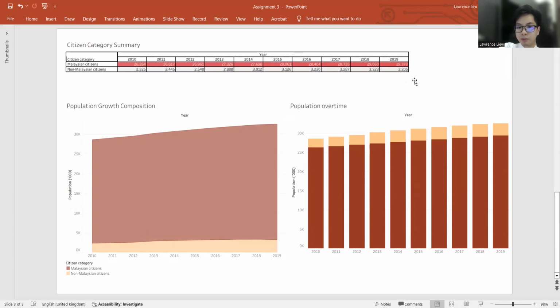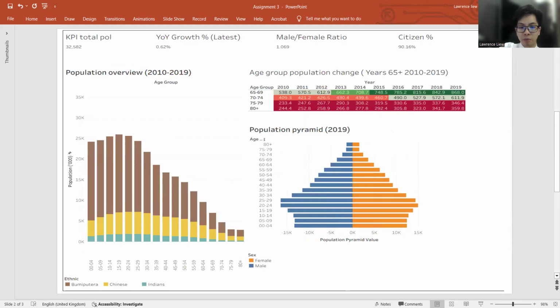And moving back to the previous slide, you can see the population pyramid shows that Malaysia still has a broad base, meaning a young population, but the top is slowly widening, showing early signs of aging. This means that although the country still benefits from a strong working age population, the dependency ratio will increase over time as more people enter old age groups. This insight is vital for economic and healthcare planning, and for businesses to prepare for future market shifts towards older consumers.